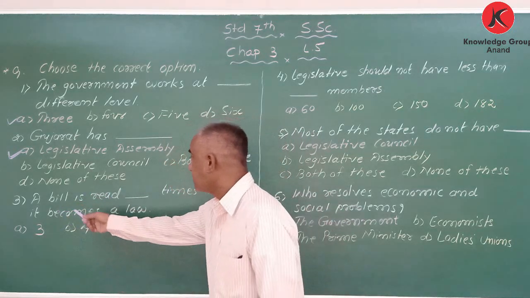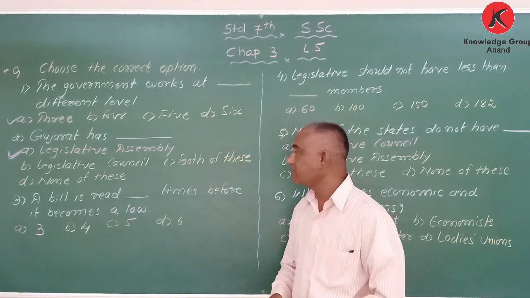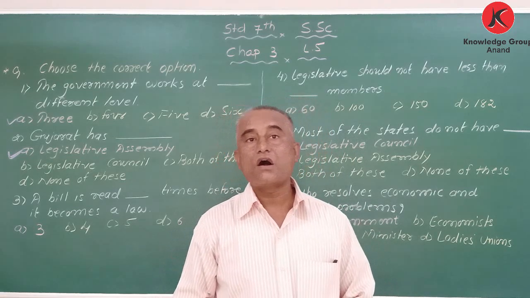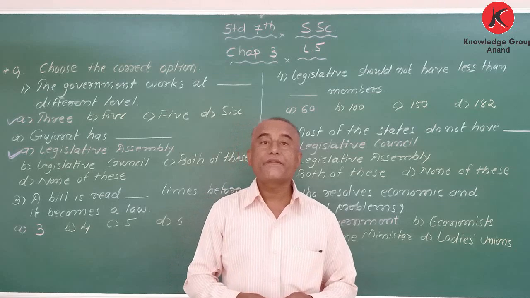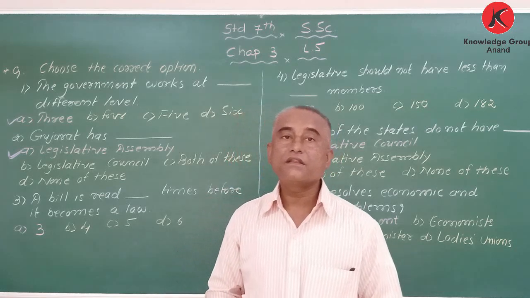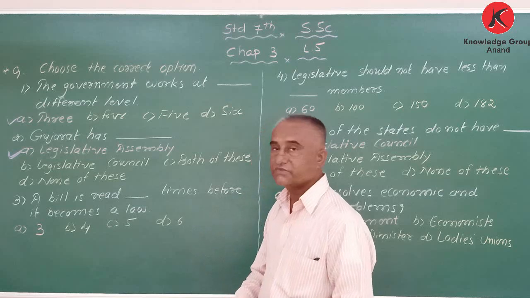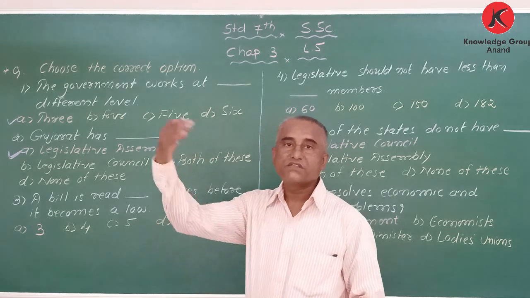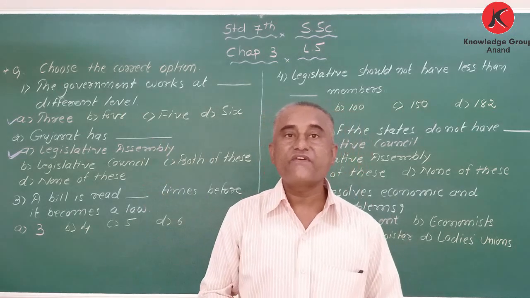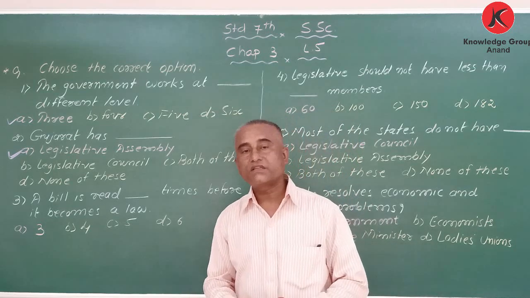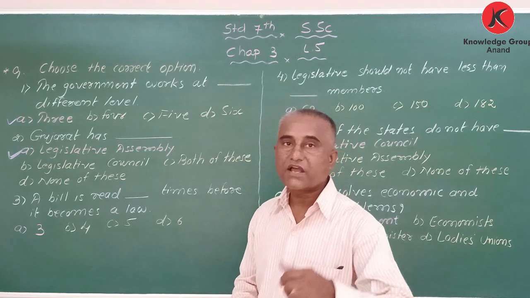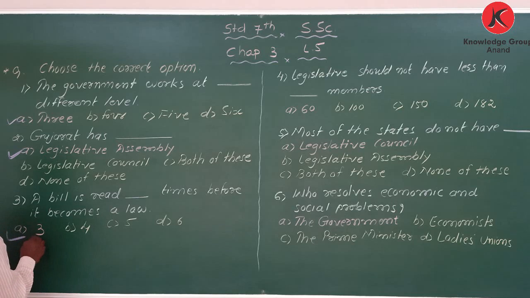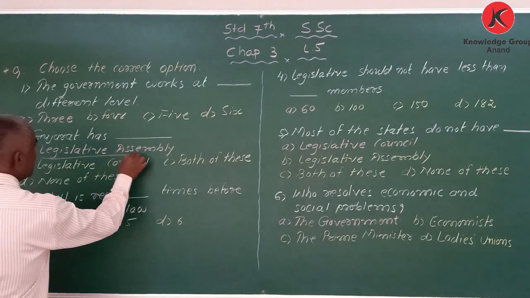Now the third one: a bill is read blank times before it becomes a law. Suppose a proposal is put forward to make a law. How many times can that proposal be read? My dear students, the bill is read three times. After three discussions, it is sent to the governor for approval, and when he or she signs, it becomes a law. Got it? These are the answers that I have underlined.